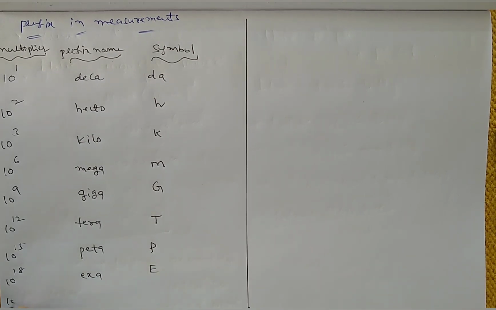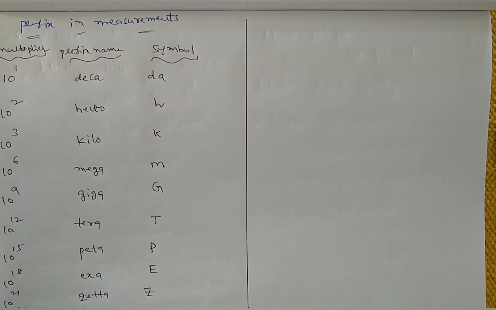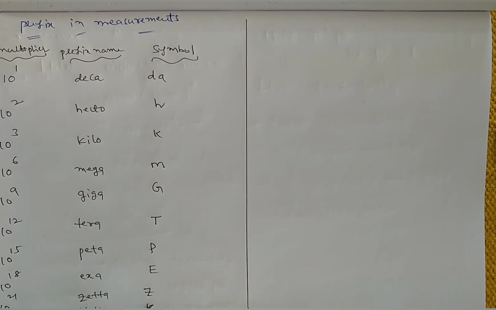Next one is 10 power 21. That is called zetta, capital Z. And next 10 power 24. That is yotta. And the symbol is capital Y. So these are all the prefixes we will use in measurements.